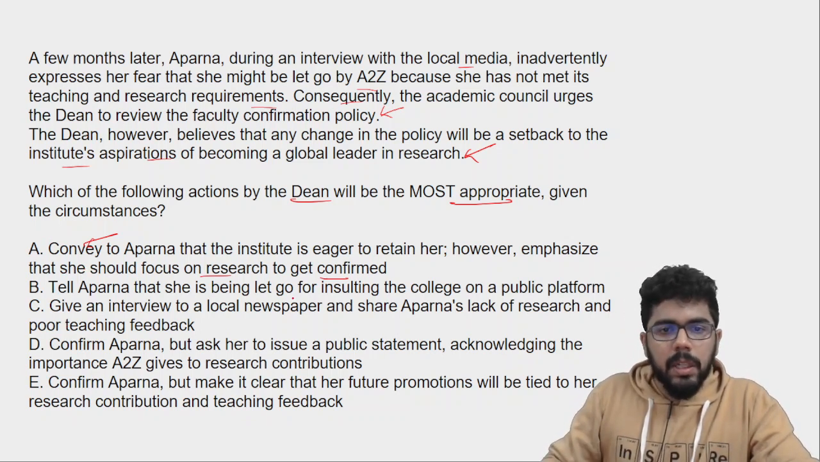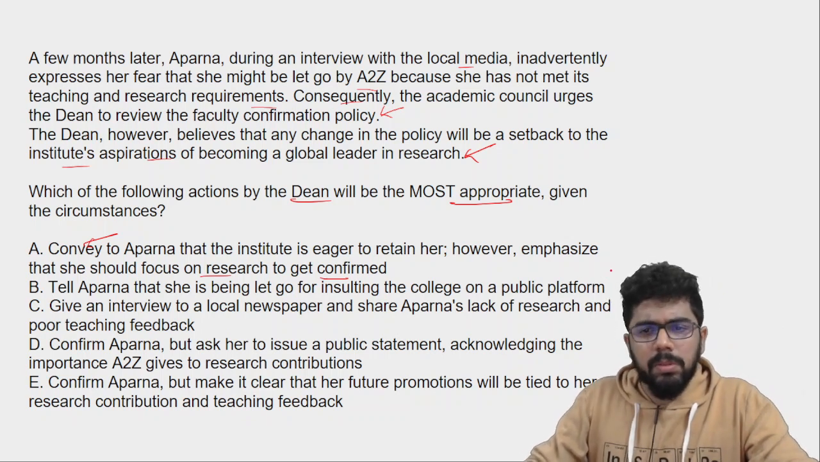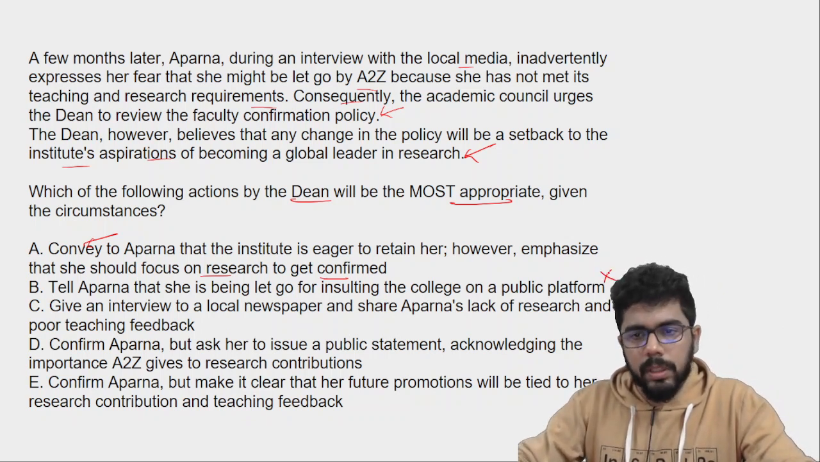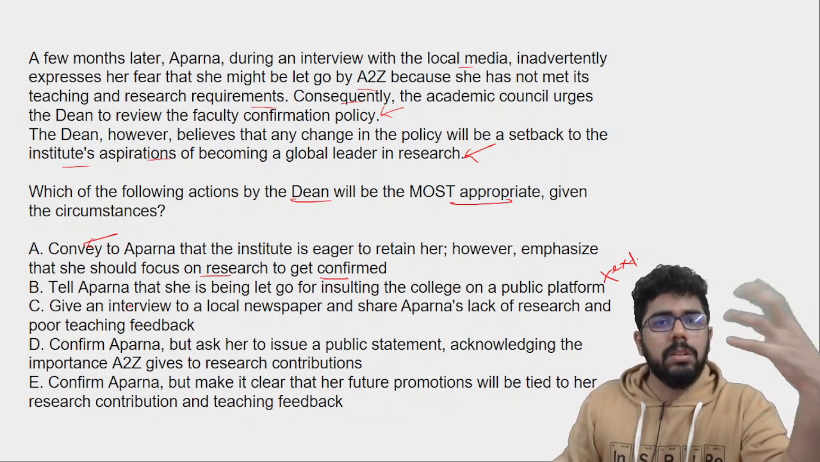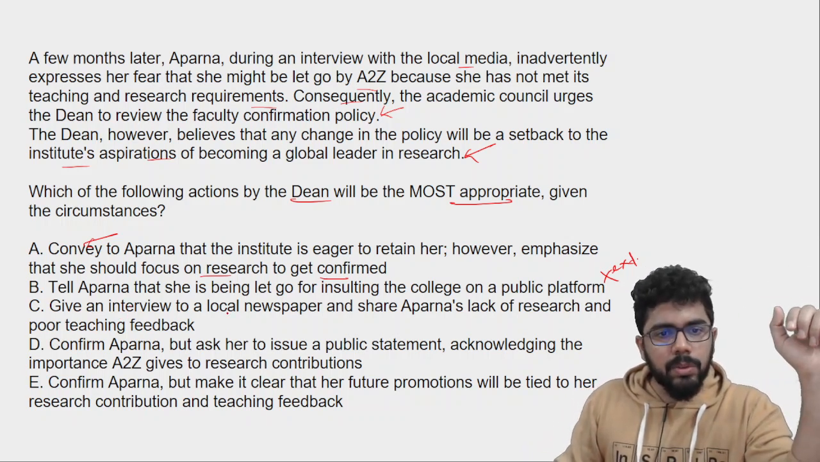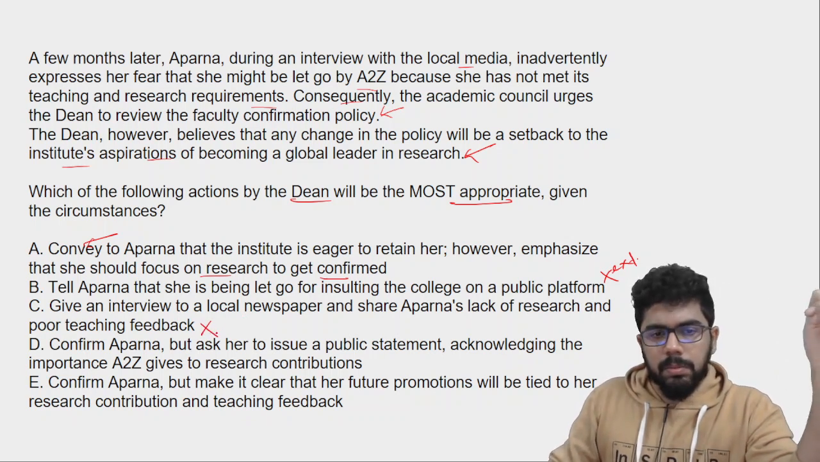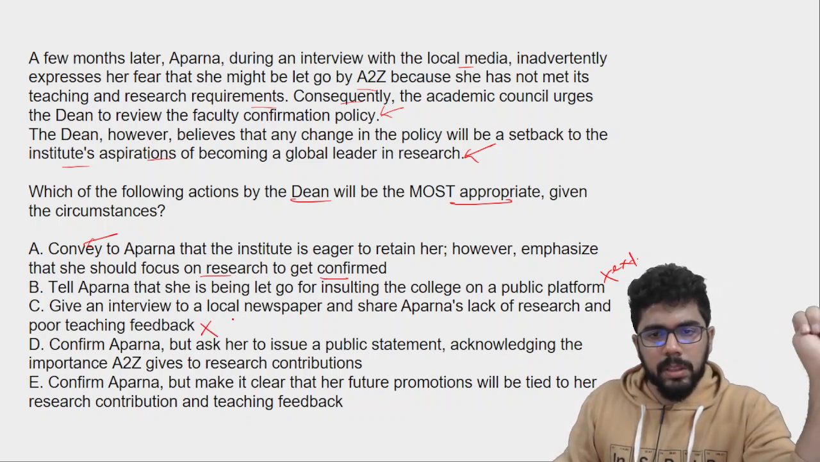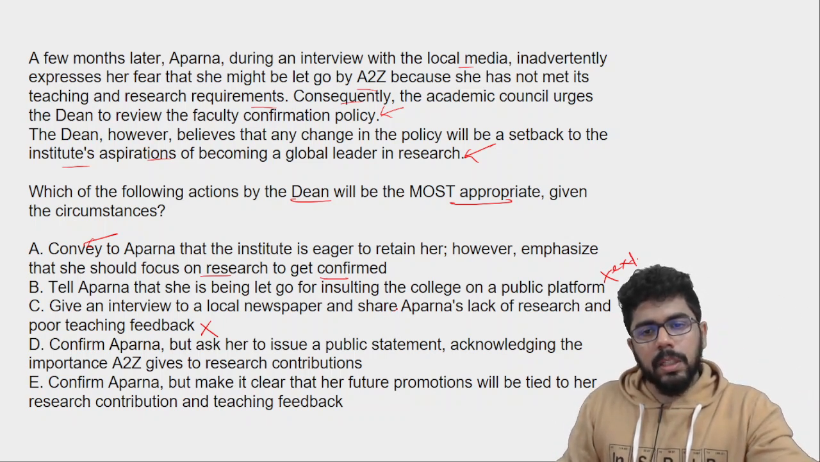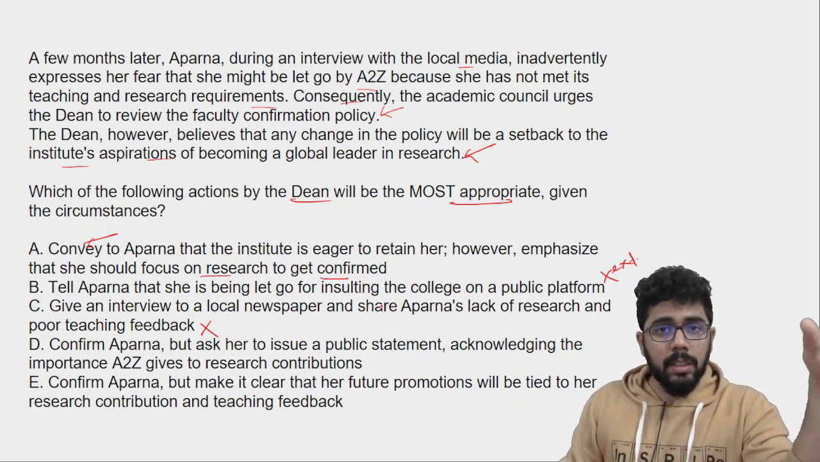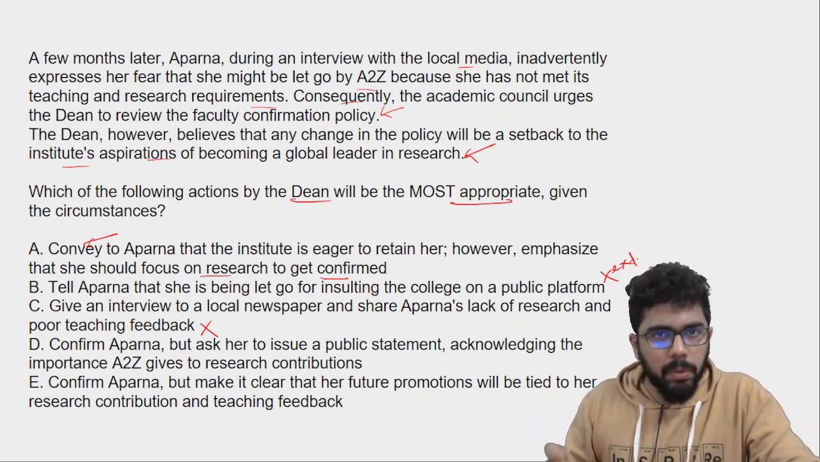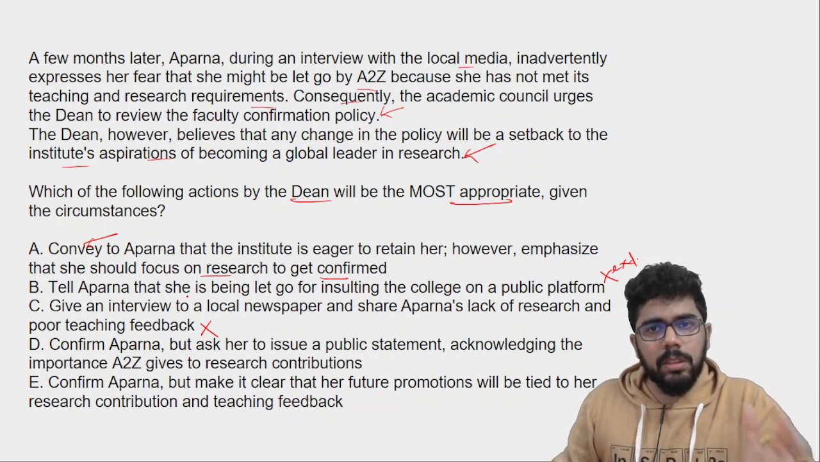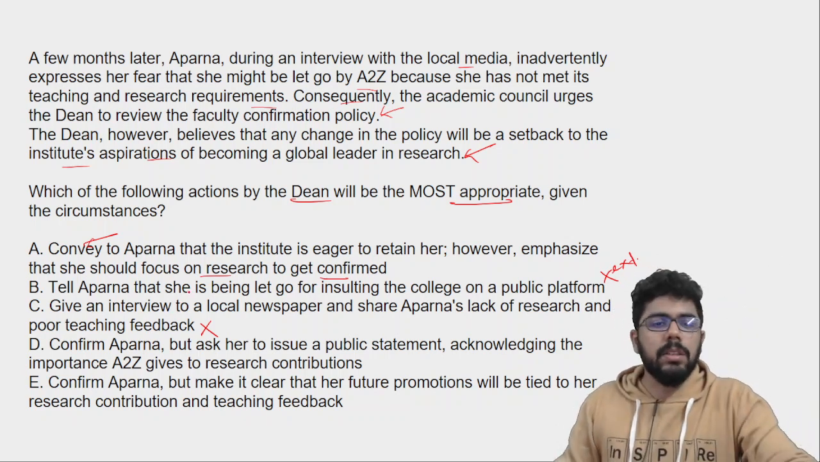Tell Aparna that she is being let go for insulting the college on a public platform. She didn't insult, and this is a little too extreme. As I said, your decision should always be constructive. Okay, give an interview to a local newspaper, again completely out of context and doesn't make sense. And this is like bad mouthing, going to a local newspaper and speaking about her, that she is lacking in her abilities and not doing research, the teaching feedback is not good. What's the point of doing all that? She knows that she has the ability but she is engaged somewhere else.